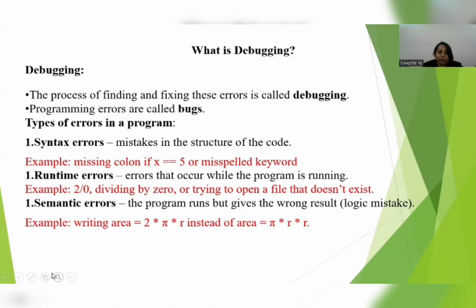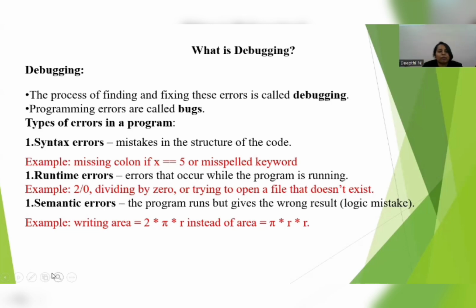We find the error and fix it, meaning we resolve it. That is called debugging. So debugging means error free. Programming errors we usually call bugs.